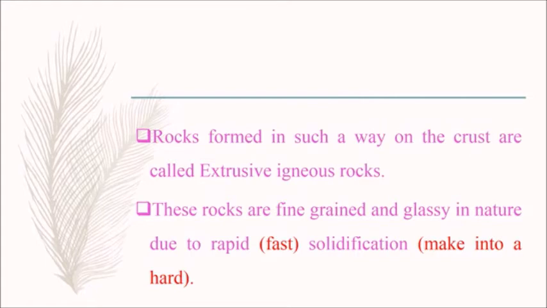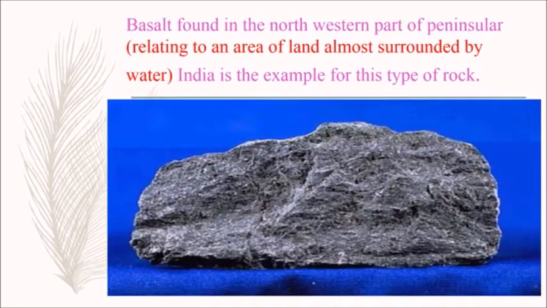These rocks are fine grained and glassy in nature due to rapid solidification. Here rapid means fast, solidification means make into a hard. Basalt, found in the northwestern part of peninsular India, is the example for this type of rock. Here, peninsular means relating to an area of land almost surrounded by water. Here we can see the picture of basalt.